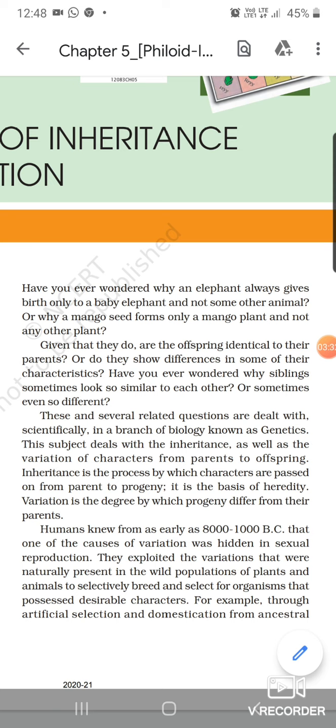Now, humans from very early on knew that there is something hidden in sexual reproduction, which is the major cause of the variations and the major cause of the transmission of characters from one generation to another.